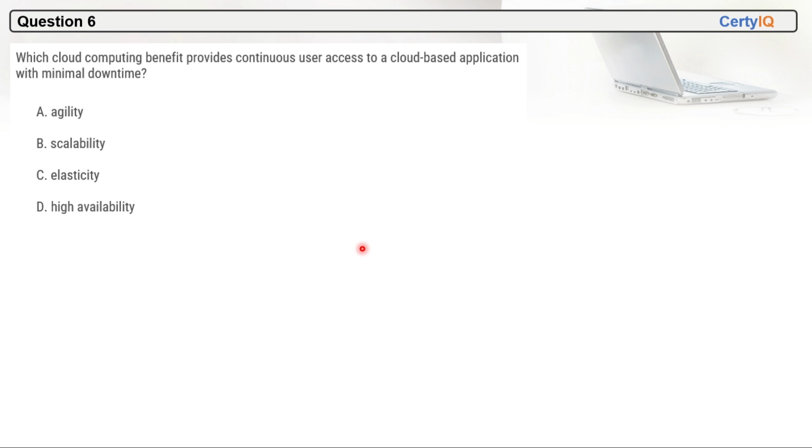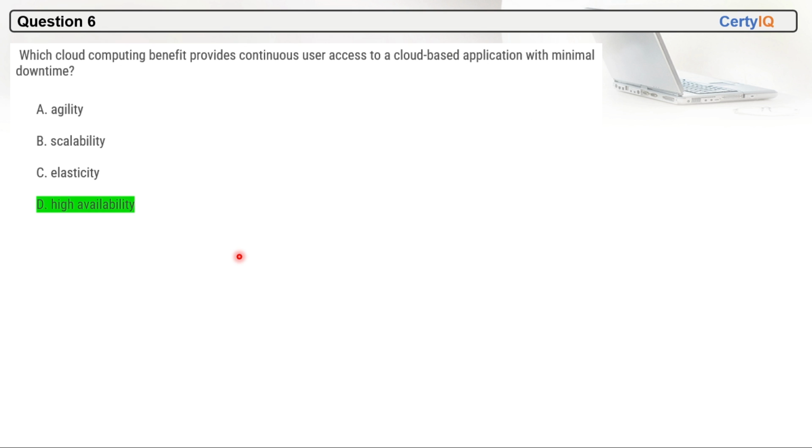Which cloud computing benefit provides continuous user access to cloud-based applications with minimal downtime? So again, the keyword here is minimal downtime. So the answer will be D. High availability cloud computing benefit provides continuous user access to cloud-based applications. So D is the correct answer in that case.